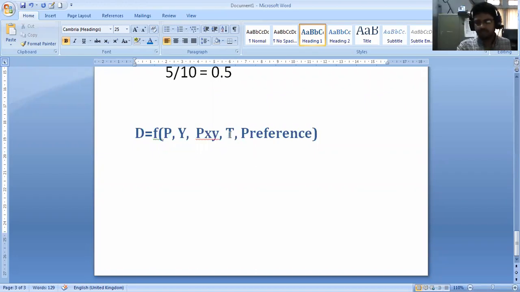Therefore, for example, the next point: the psychological effect cannot be taken into consideration in the mathematical model. Then the random behavior. For example, what is random behavior?